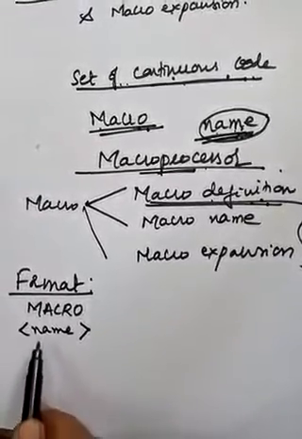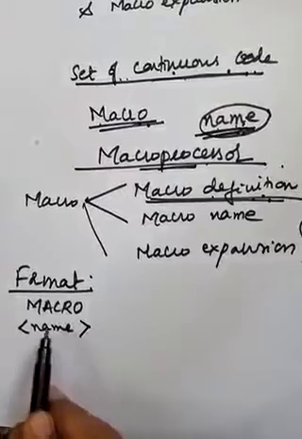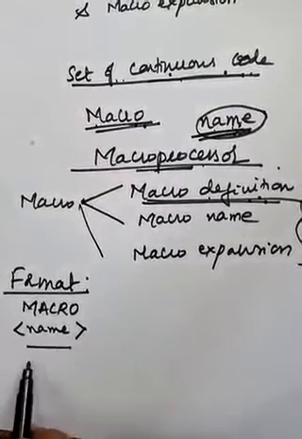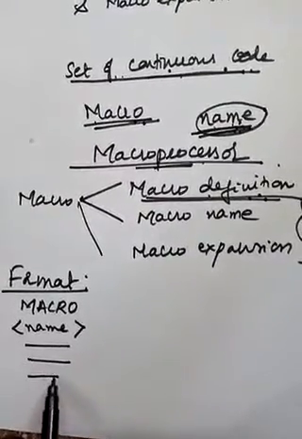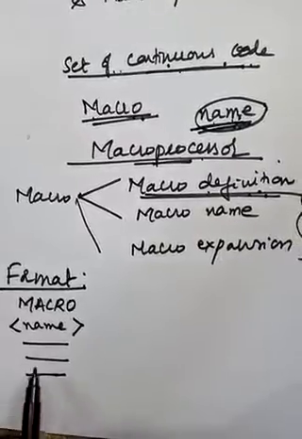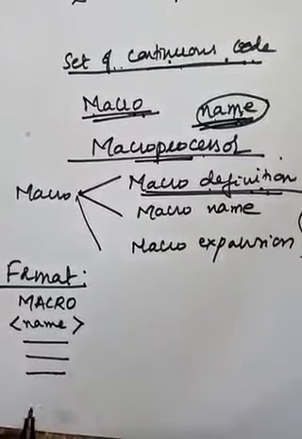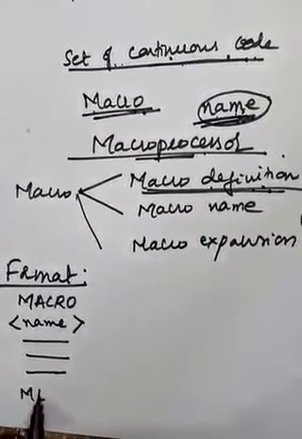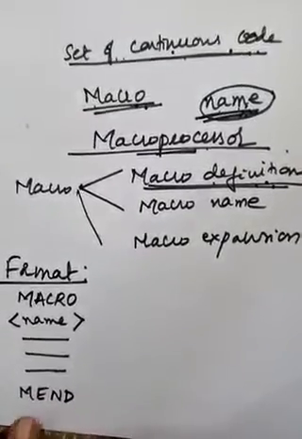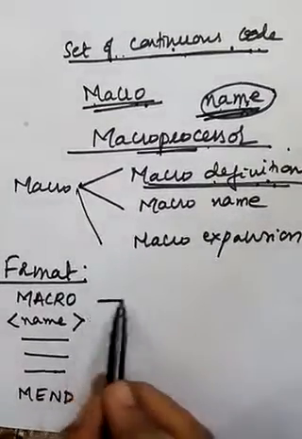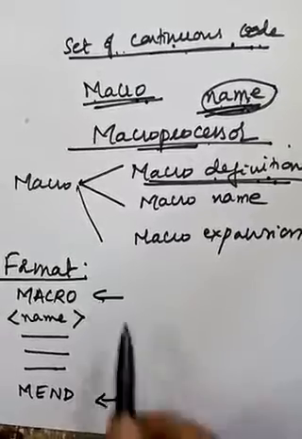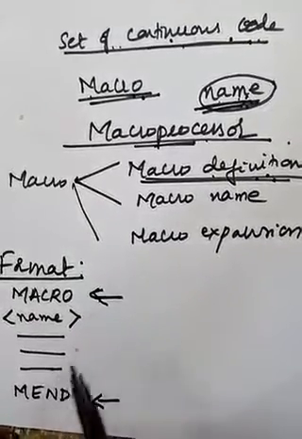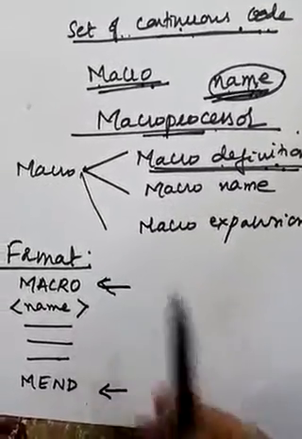Then after the name, this name can be anything given by the programmer. Then all the lines which are to be abbreviated, and at the end of the last code we have to write another pseudo-op, that is mend. So this macro and mend are the two pseudo-ops which are used to define a macro.